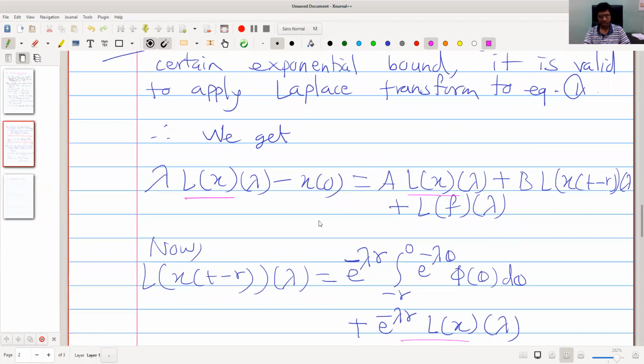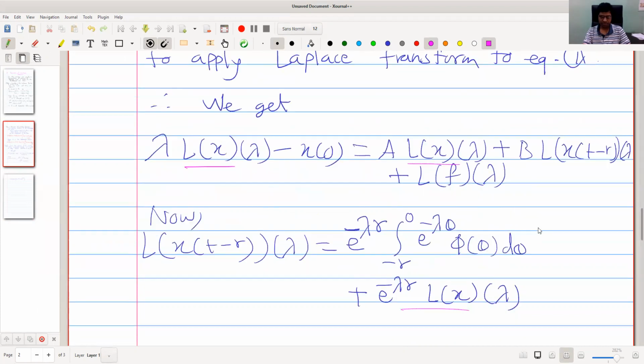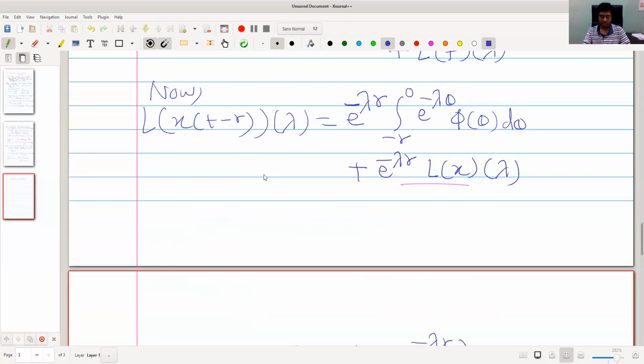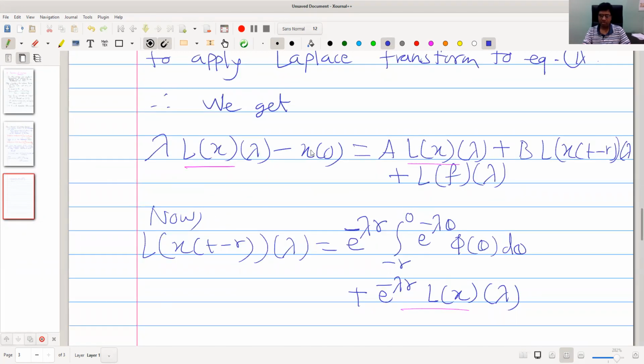Then x of 0 is same as phi of 0. So this is equal to phi of 0, on right hand side it is positive.